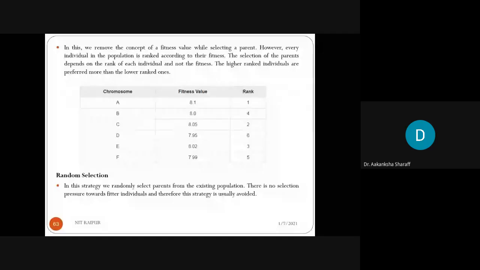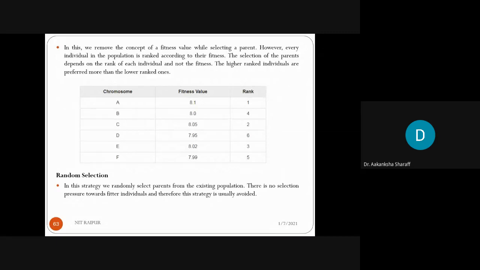Now there is another mechanism, that is random selection. In random selection we select the parents from the existing population randomly, but there is no selection pressure towards the fitter individuals, and therefore this strategy is usually avoided. Whenever we select the parent randomly, it might lead to a convergence problem, premature convergence, because it might be possible that a chromosome with lesser fitness value is considered as a parent. So random selection is usually avoided.